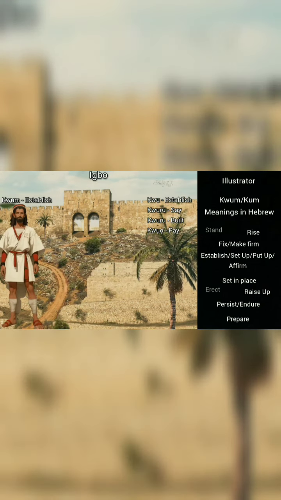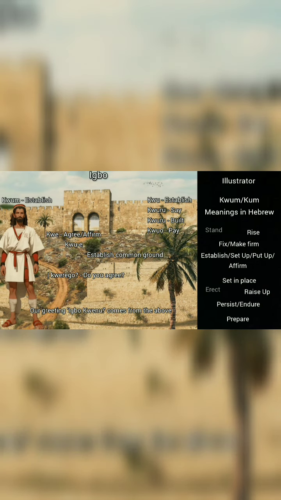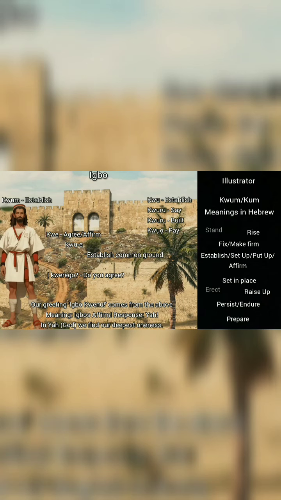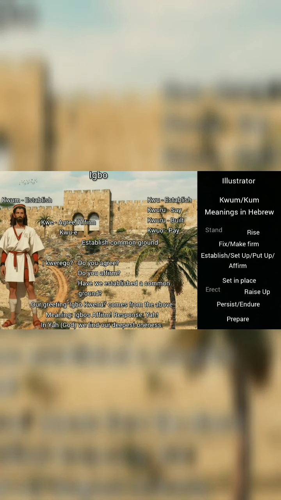Another verb application of this word ku within the Igbo language is kwe. That is to agree. Kwe. It is actually meaning at a deeper level to establish a common ground. So if I ask you, Ikwerego, have you agreed? What I'm actually asking you at a deeper level is, have we both established a common ground?